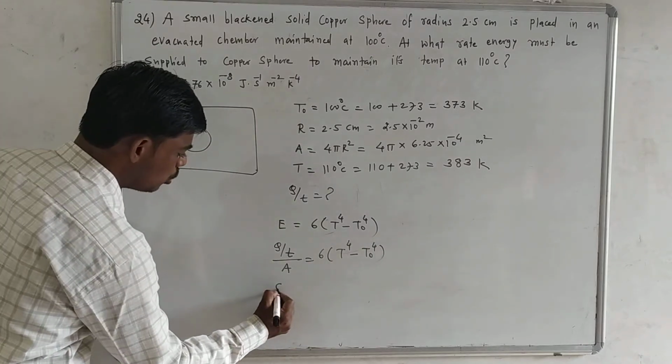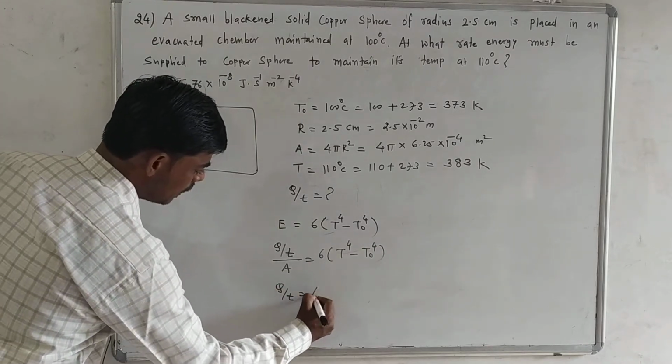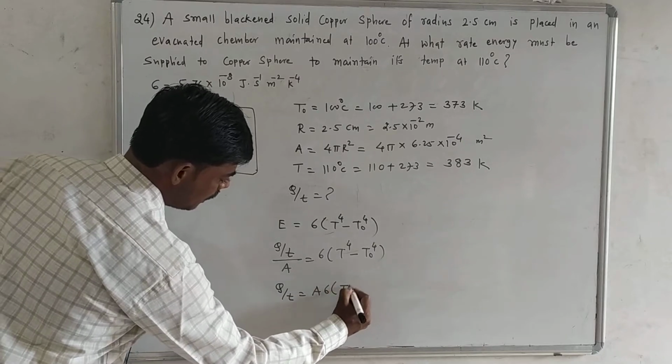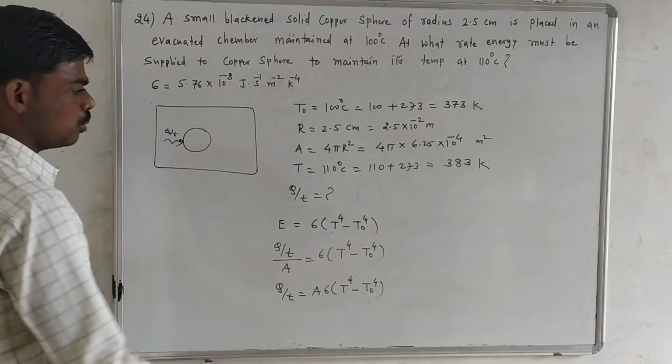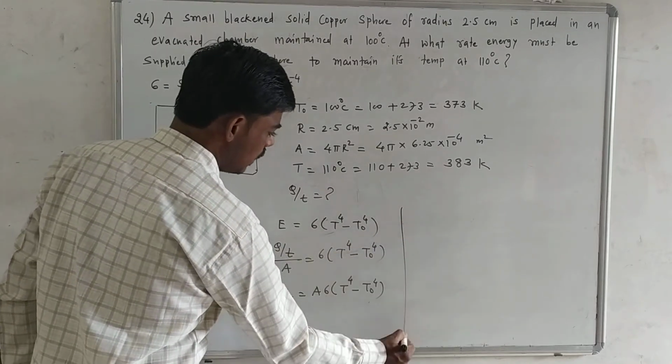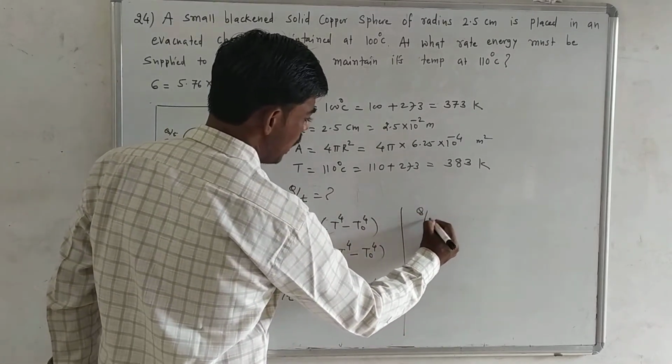So we require Q by t. Q by t is A sigma (T^4 - T0^4). Now this is our required result. Q by t,